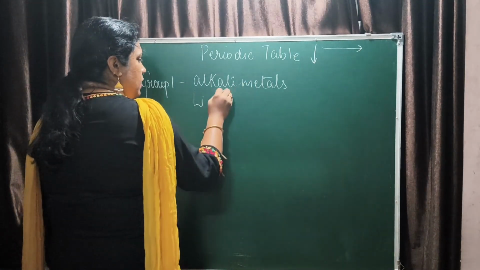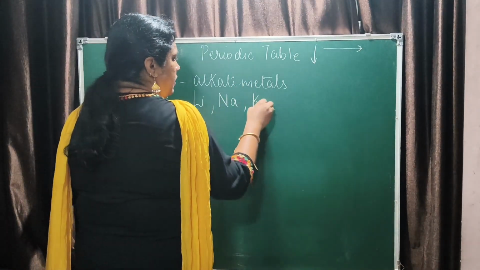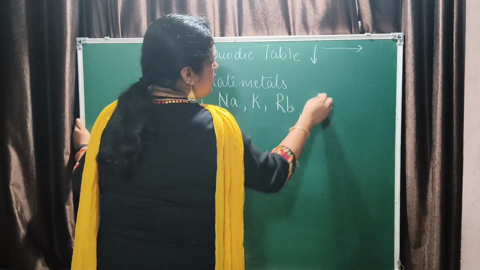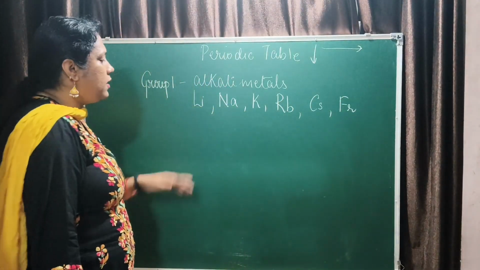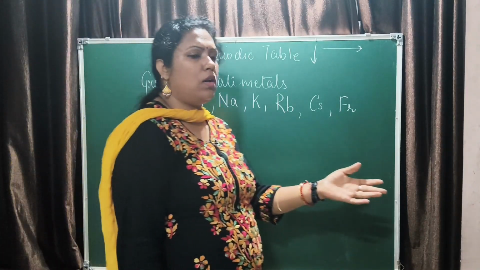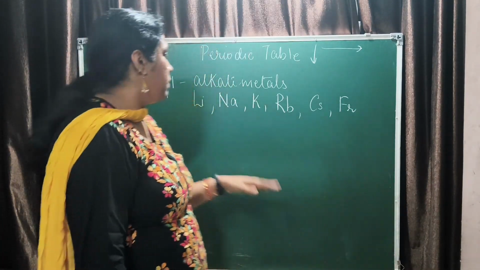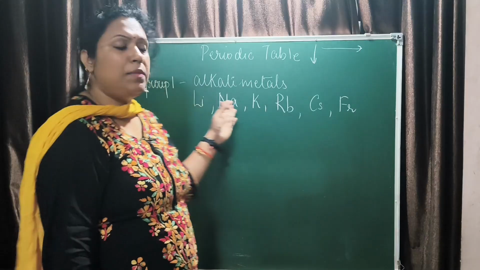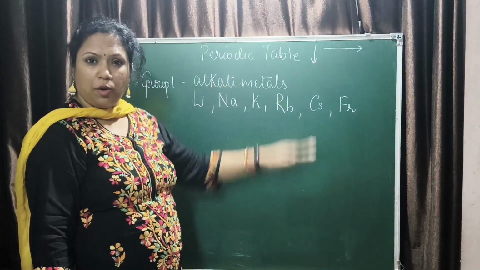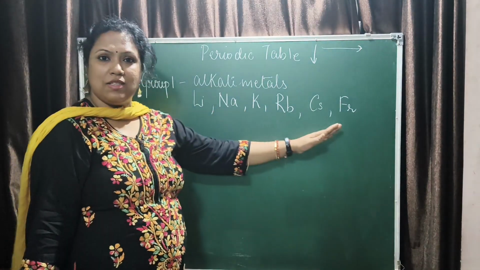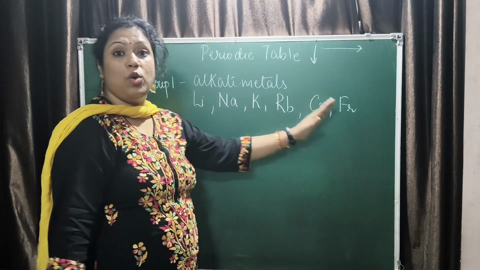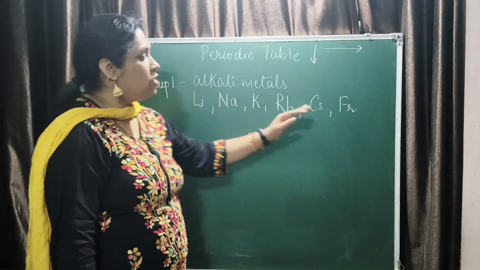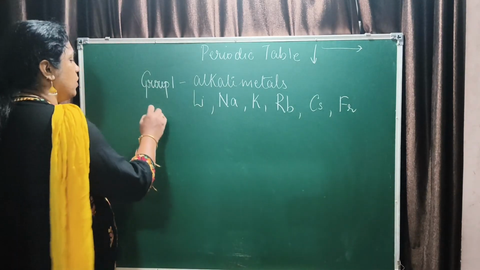Li, Na, K, Rb, Cs and Fr. This is a mnemonic, right? These are the elements present in group 1 from top to bottom. They all have valency 1. They all are metals. They all form monovalent cations. So this is what alkali metals are all about.